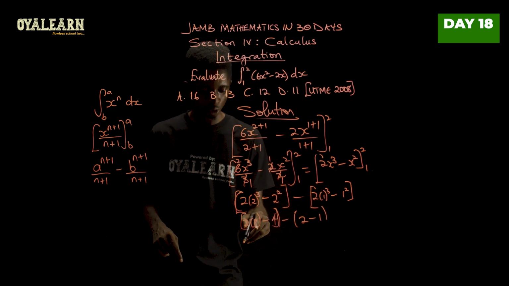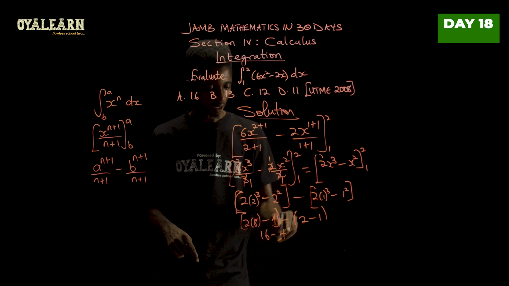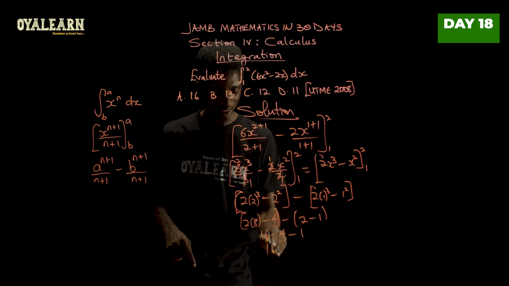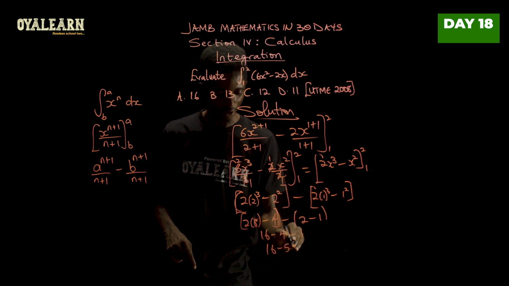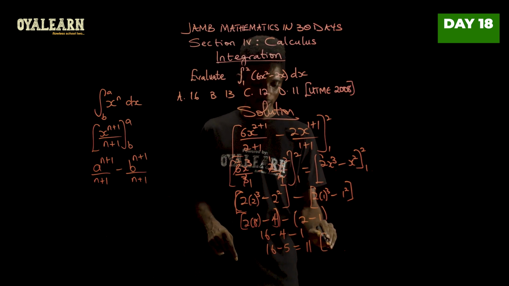So what we're going to have here is 2 times 8, which is 16, minus 4, then minus 2 minus 1, that's 1. So this is 16 minus 5, and that will give us 11. So the correct option is D.